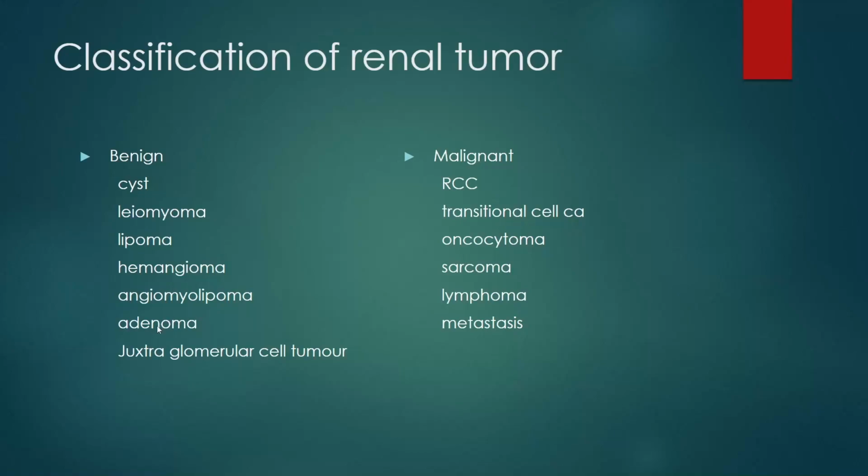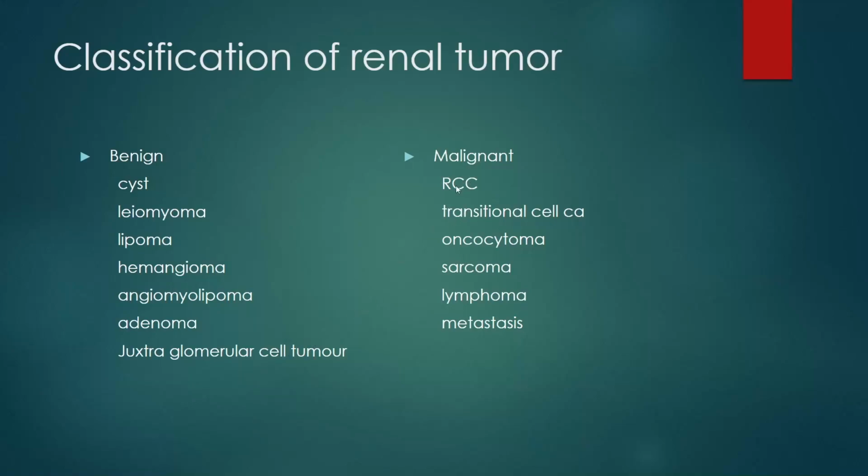Next, adenoma. Adenoma means single or multiple yellowish grey nodules within the renal cortex. We can observe here that the adenoma happens within the renal cortex. Next, juxtaglomerular cell tumor. This is an unusual mesenchymal entity of the kidney. There will be no complete exposure of the kidney. Here it is an unusual formation.